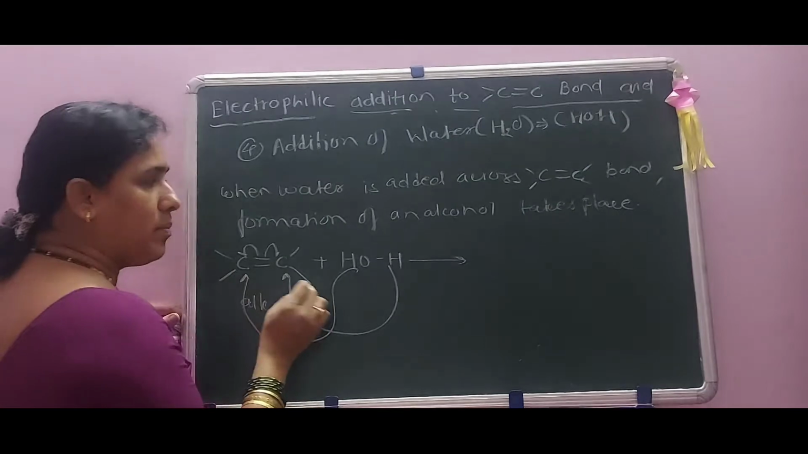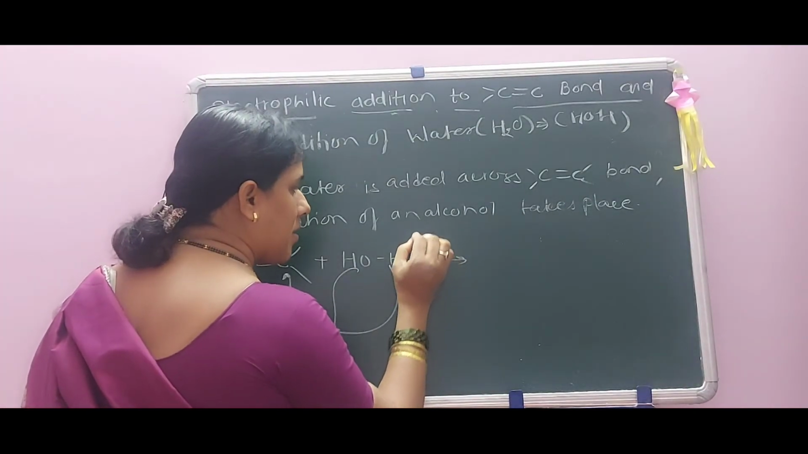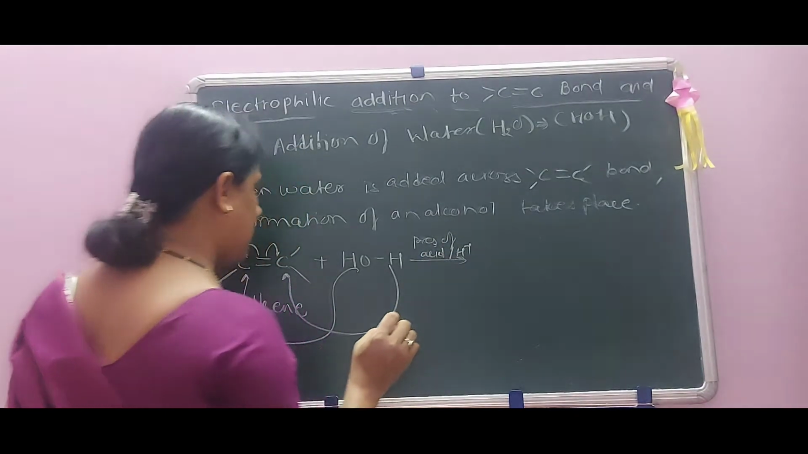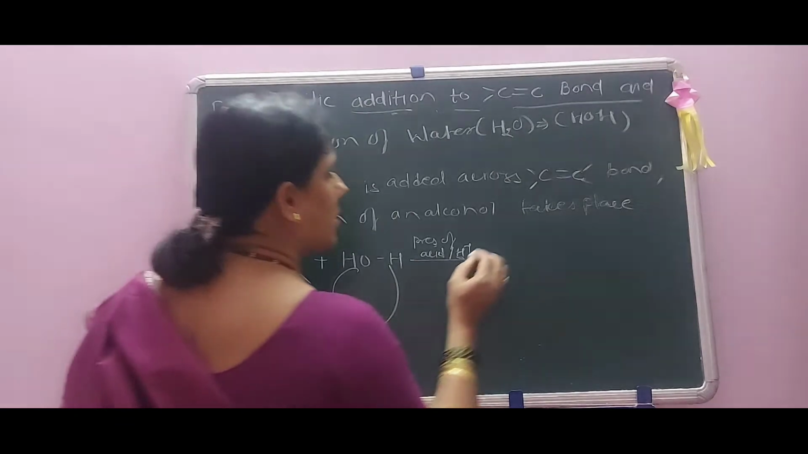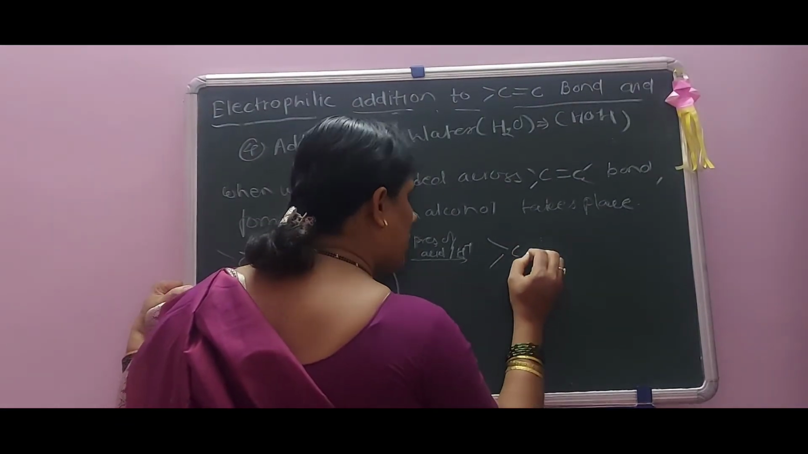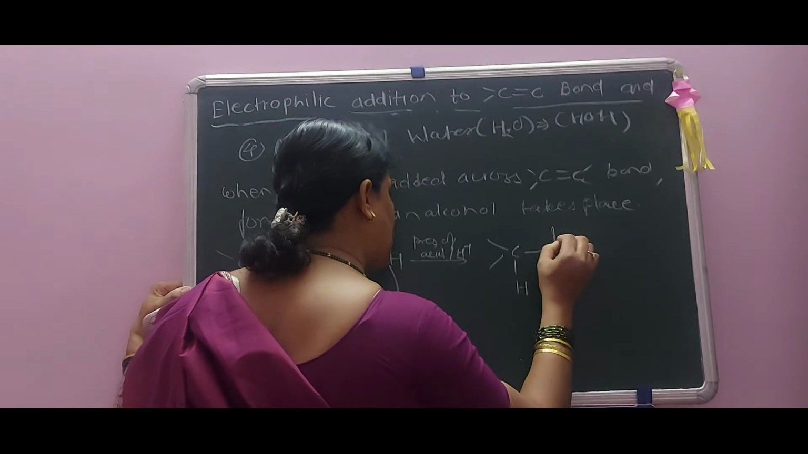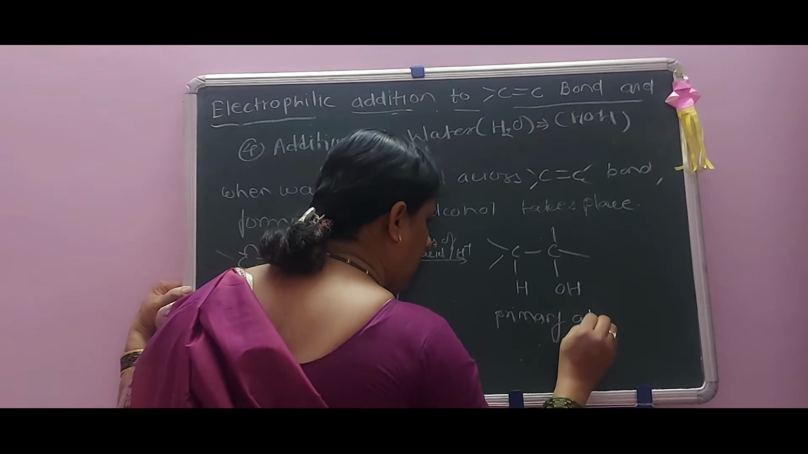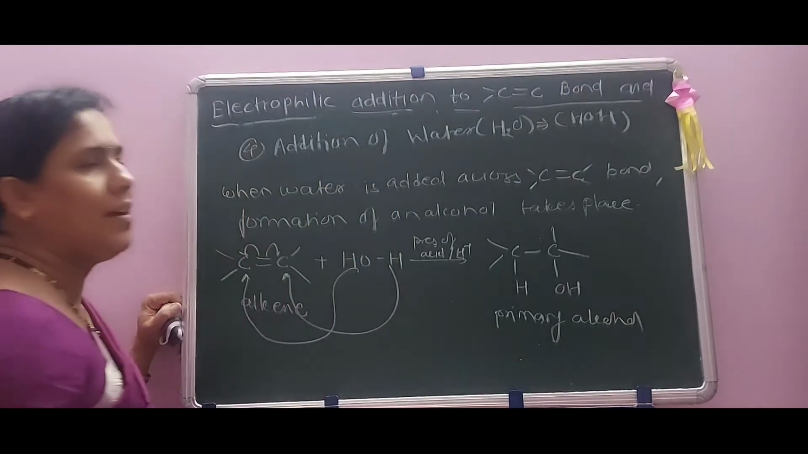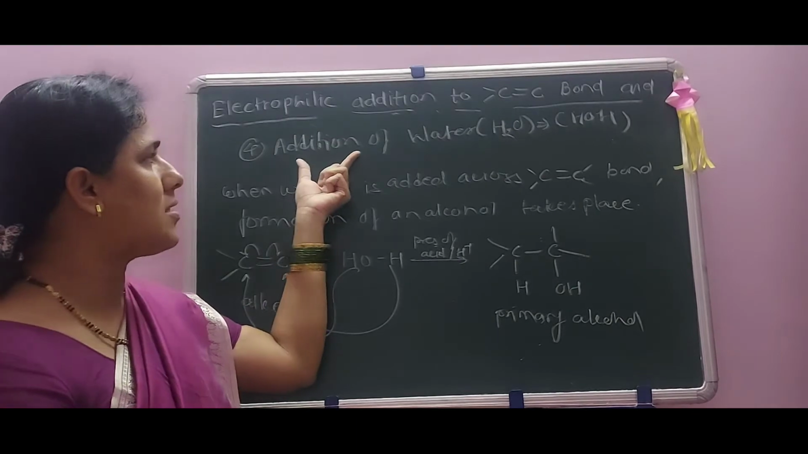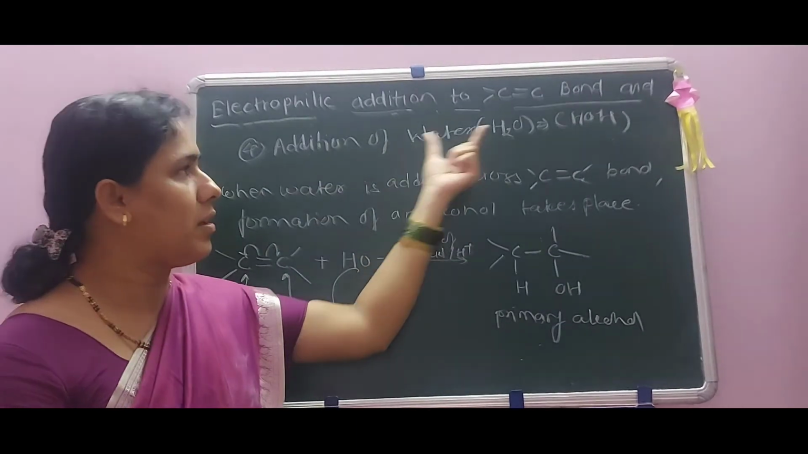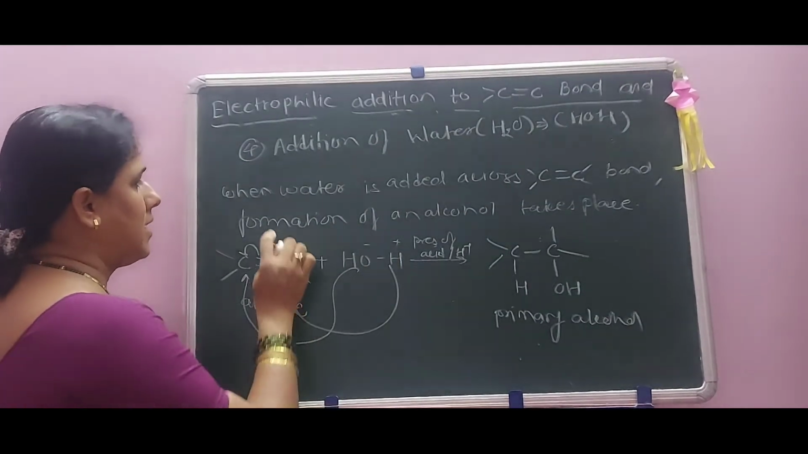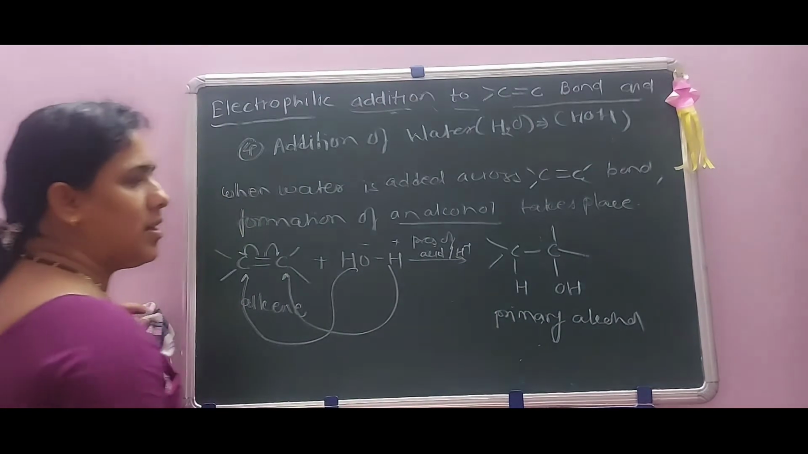This reaction takes place in the presence of acid, H plus. There is formation of CH and COH. That is nothing but the formation of a primary alcohol. What is the next reaction? That is addition of water. Water can be denoted as HOH. This is H plus and this is OH minus. The formation of an alcohol takes place.